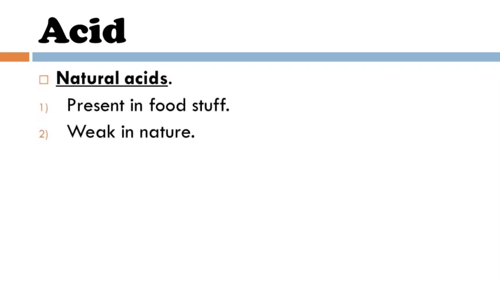Now we will see the natural acids. So what are natural acids? Acids present in foodstuff are called natural acids, or carbonic acids, and these acids being weak in nature are called weak acids. So natural acids are the weak acids.